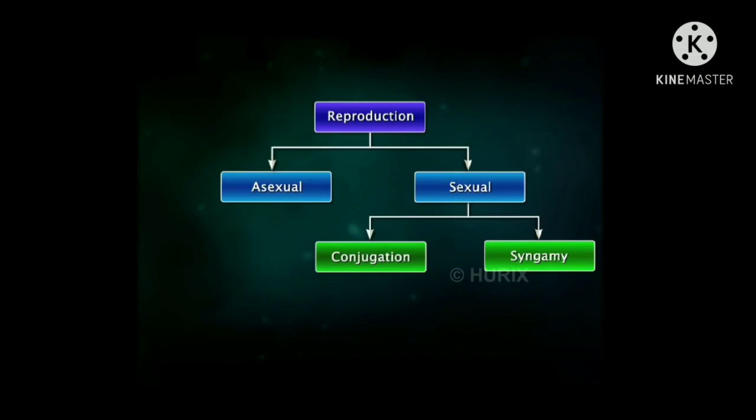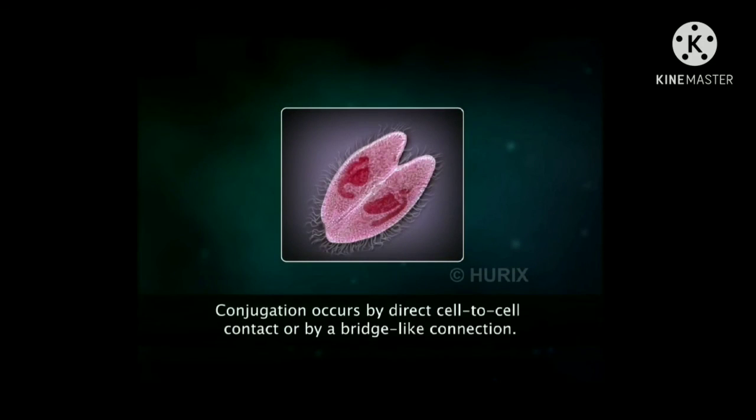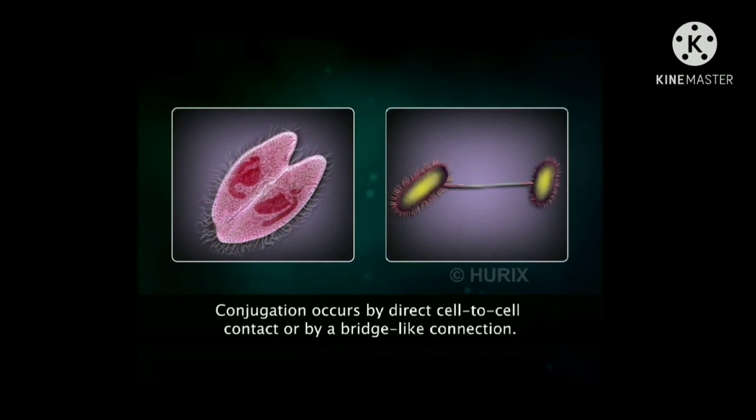The second mode of sexual reproduction is conjugation. It is common in protists. Conjugation in protists occurs by direct cell-to-cell contact or by a bridge-like connection between two cells. This enables the transfer of genetic material between the two cells.